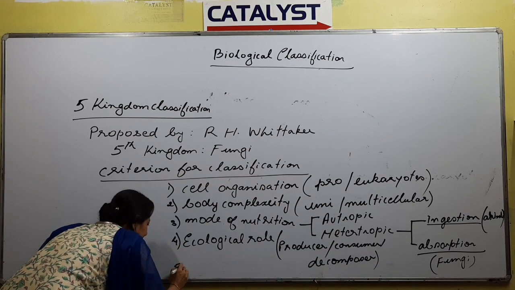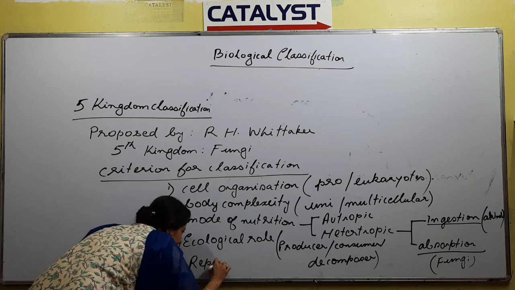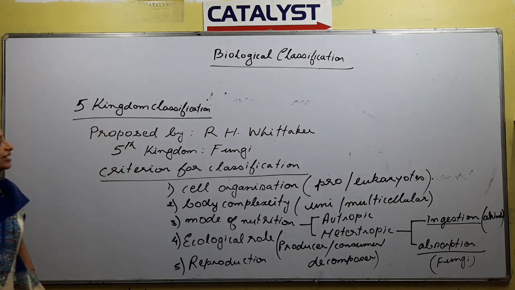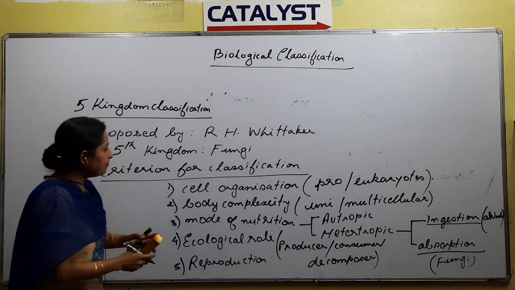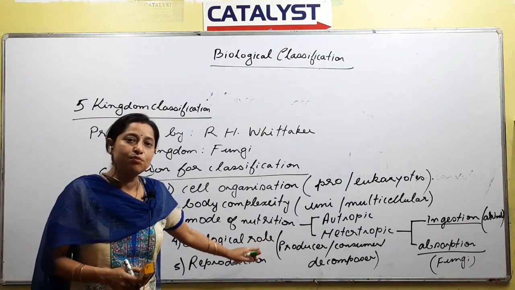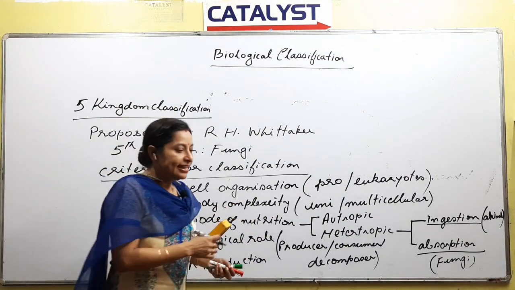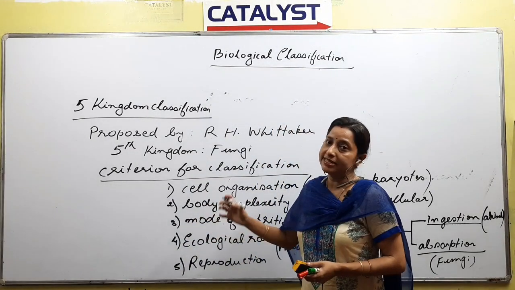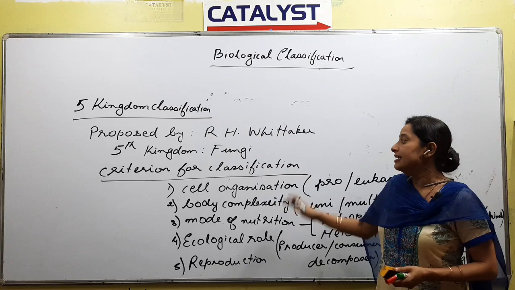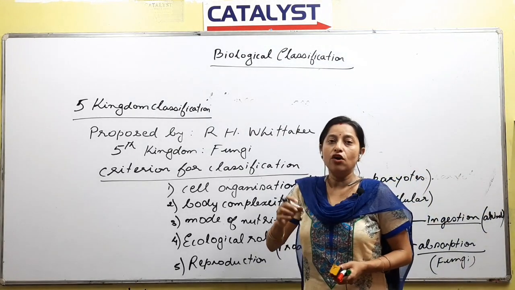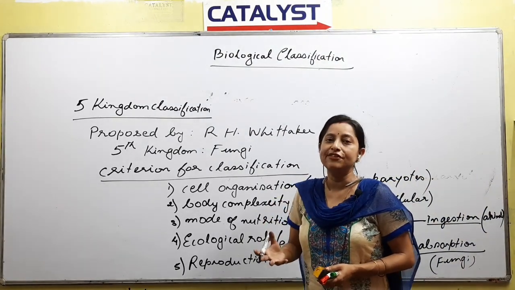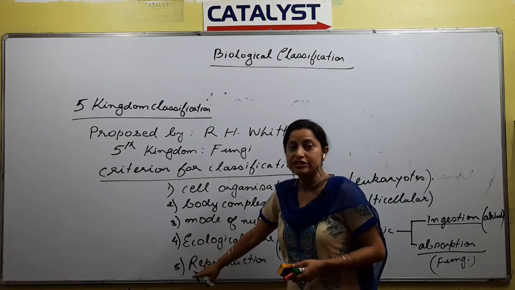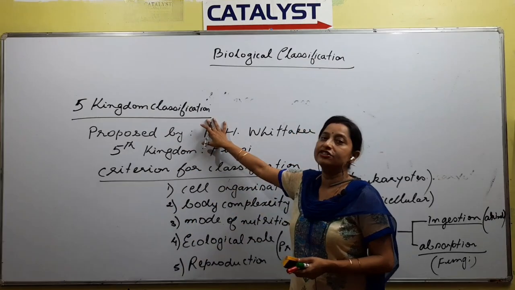And lastly, the 5th criteria was reproduction. So Whitaker jonkon 5 kingdom classification disile, hey classification khon on the basis of what? On the basis of these 5 points that the classification system was proposed. Yar bitorte the point to be remembered, and the most important point from examination point of view, tate question ahe the 5 kingdom classification khon on the basis of what was it given? So on the basis of what boli question to ahile ami ki jano there are 5 points on the basis of which this classification was given.